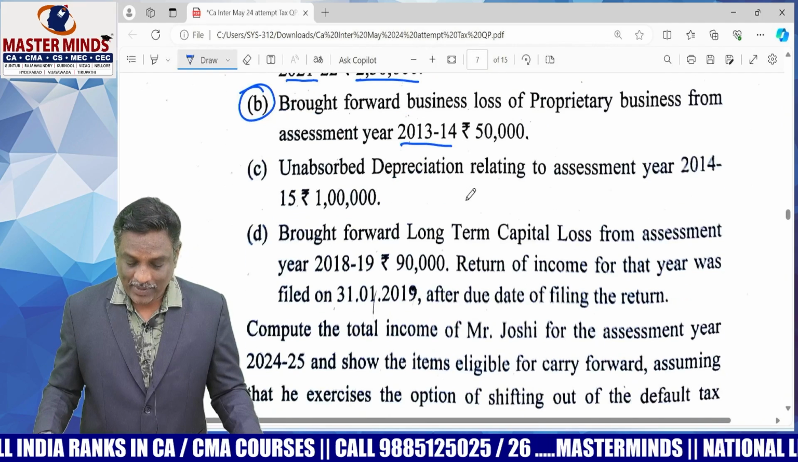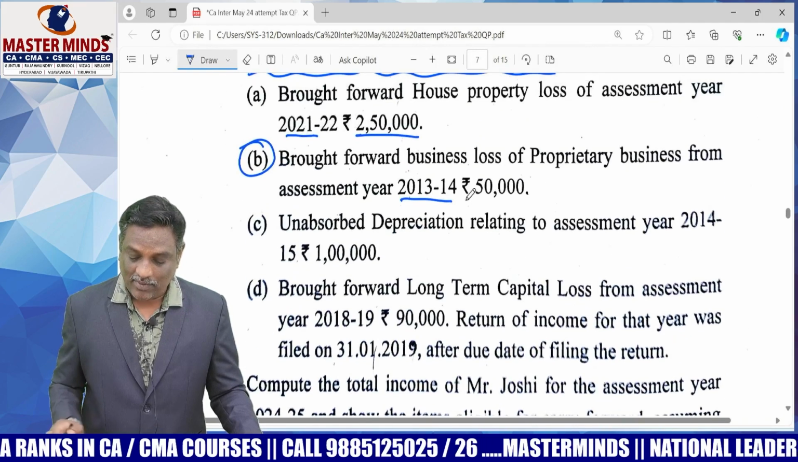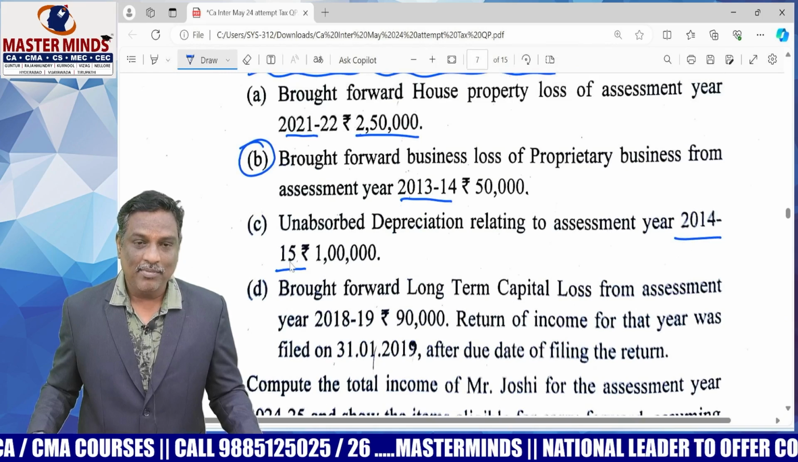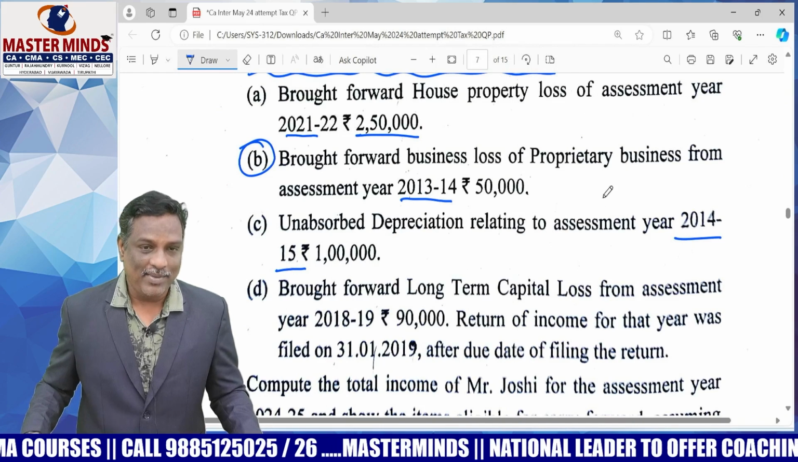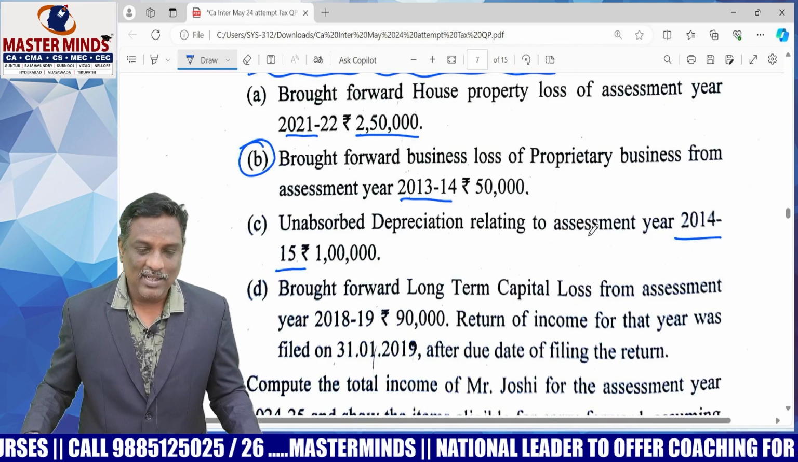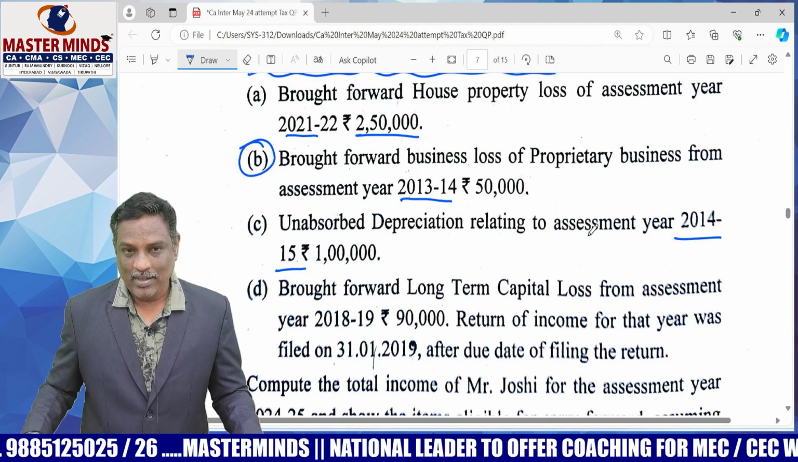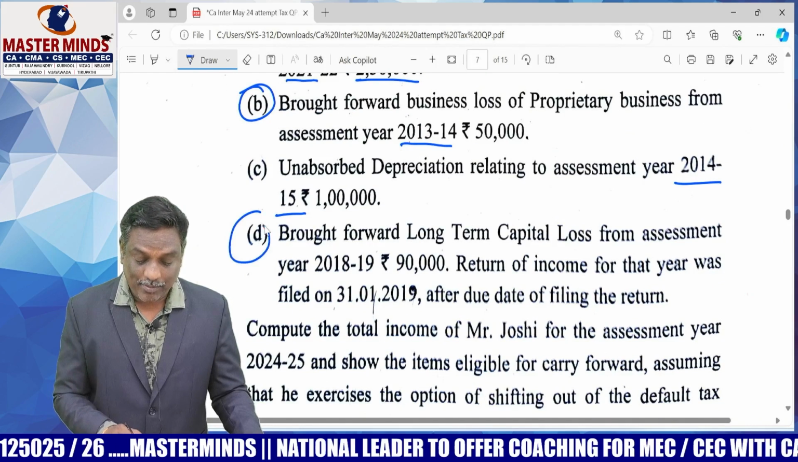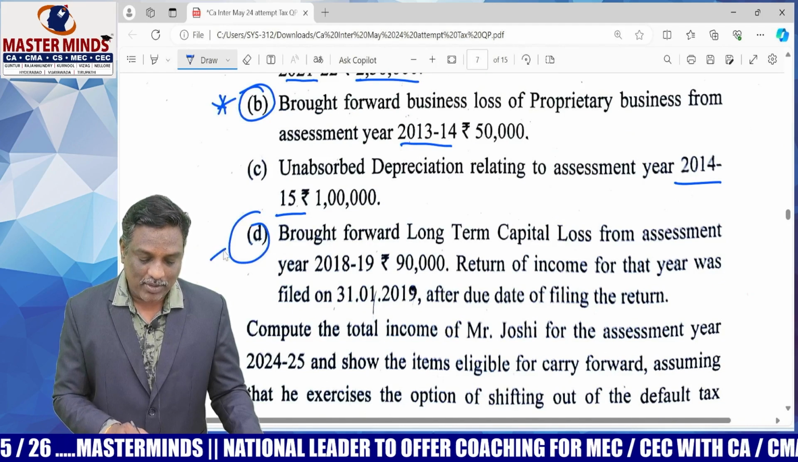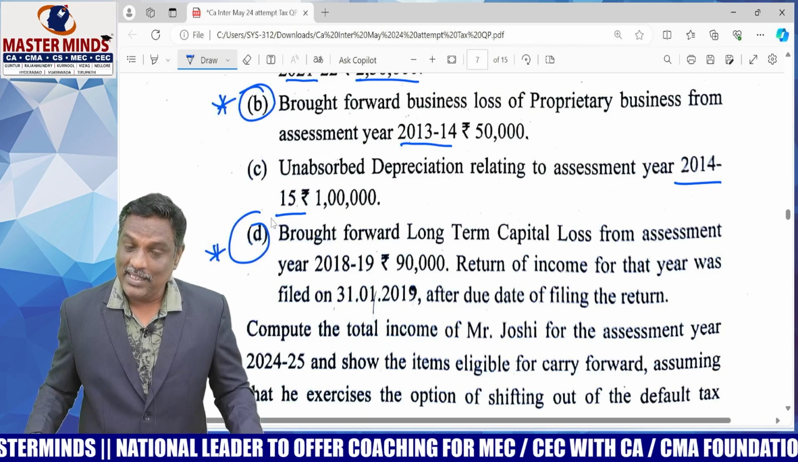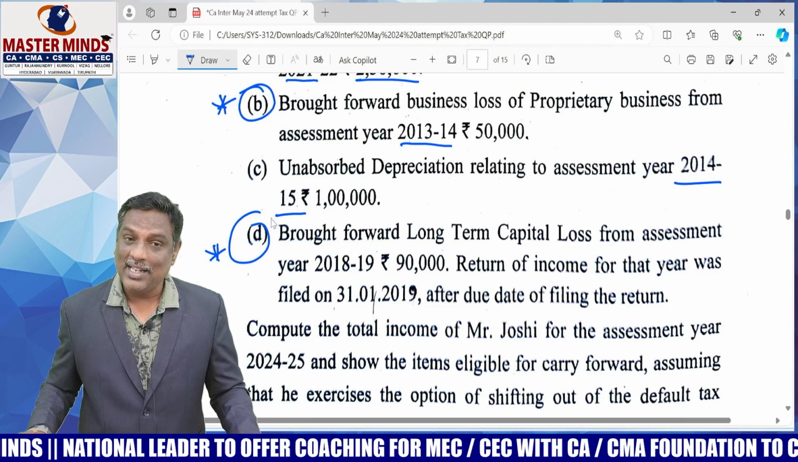And the next one, unabsorbed depreciation relating to 14-15. There is no time limit for carry forward of this amount because it can be carried forward for unlimited period. No objection, can be adjusted from any head of income except salary and winnings. And the last one is, this is also an important point. Two important points are there. Brought forward long-term capital loss. It can be adjusted against long-term capital gain in current previous year.